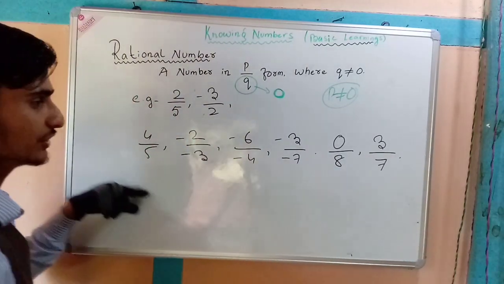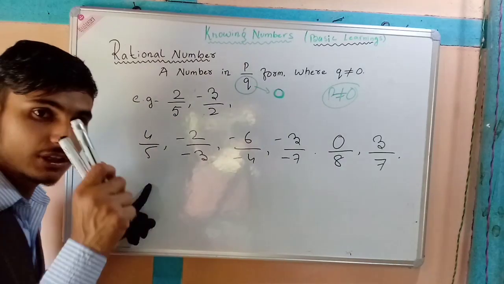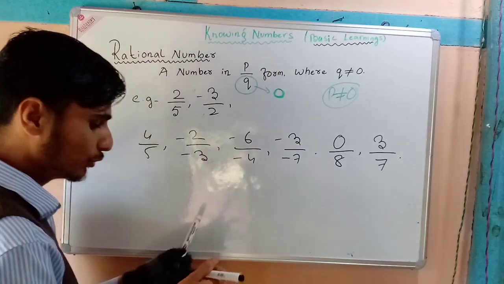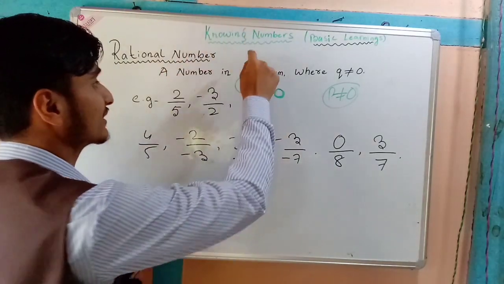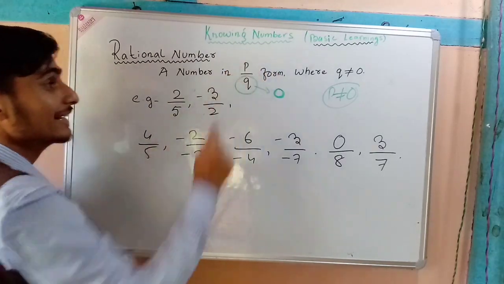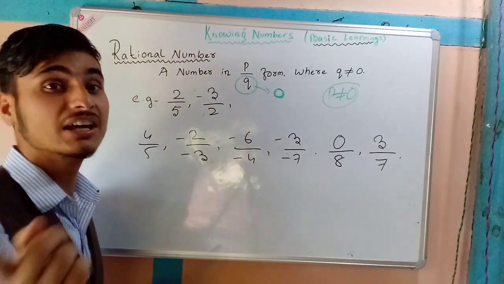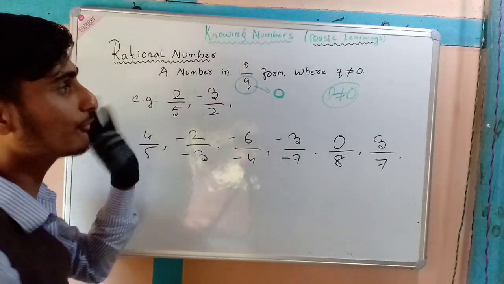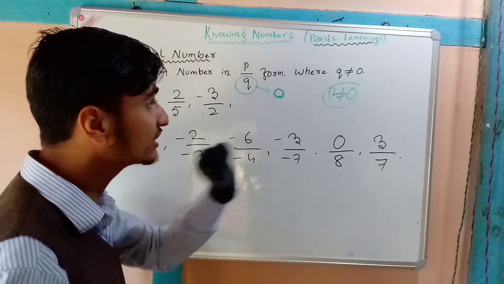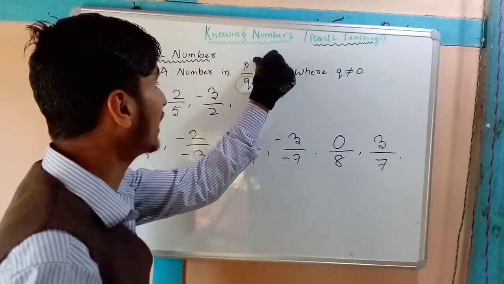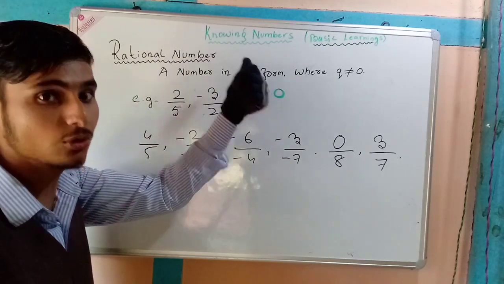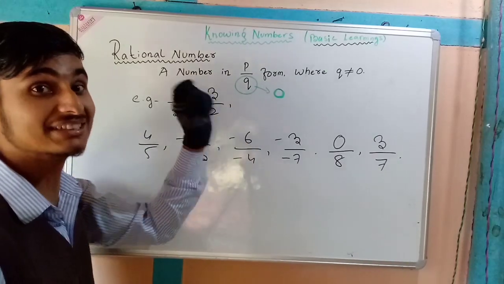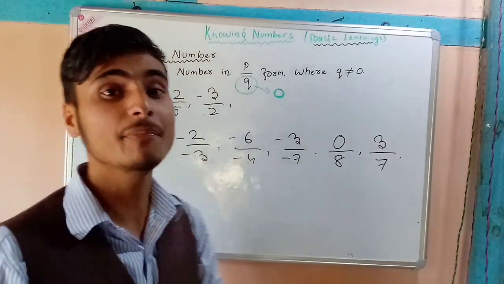Whenever you see 0 in the denominator, know that it is not a rational number. But if you see 0 in the numerator, in the place of p, then you can say that it is a rational number, because the definition clarifies that only q should not be 0. It has not mentioned p. If p is 0, then it can be a rational number. But if q is 0, then it is not a rational number.